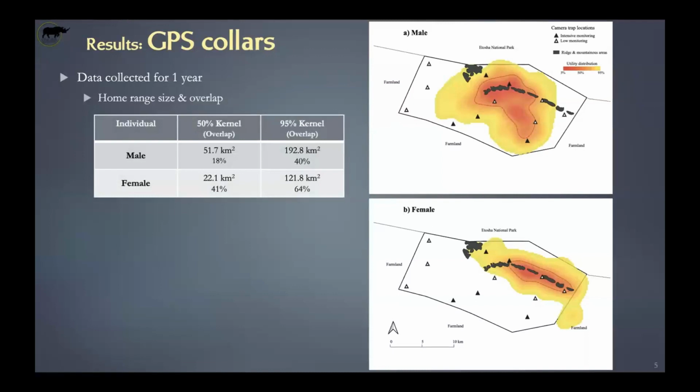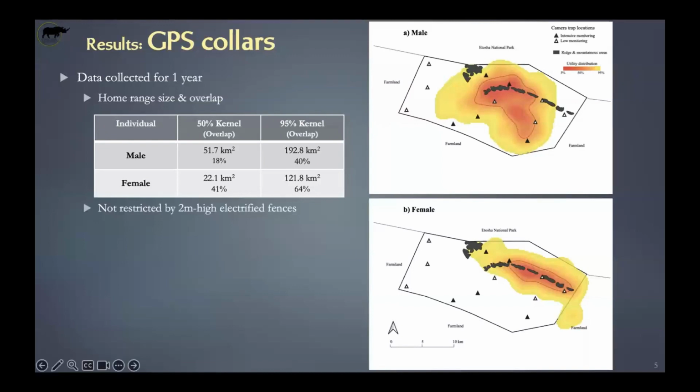Square kilometers for the kernel size. They overlap about 64% for the female. So 64% of the female's kernel overlaps with the male, and 40% of the male's kernel overlaps with the female kernel. We can see that these individuals are not restricted by the fence. We know, for instance, that the female definitely crossed the 2-meter high fence that is electrified. For the male, there's no really clear indication that it went out.